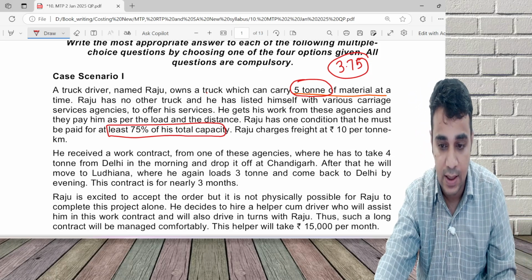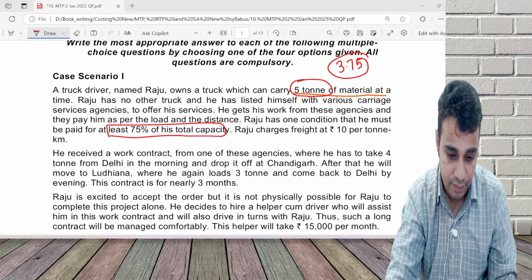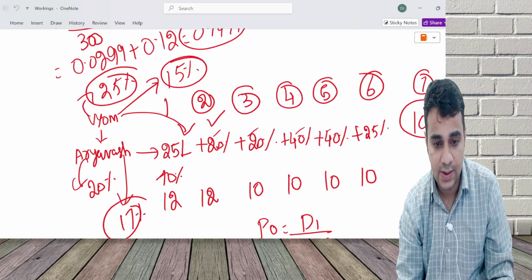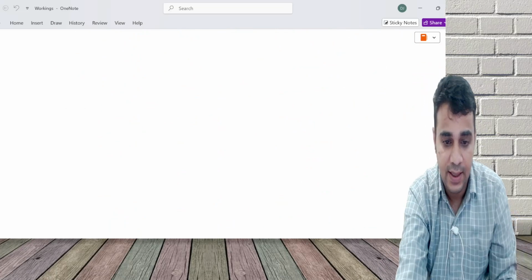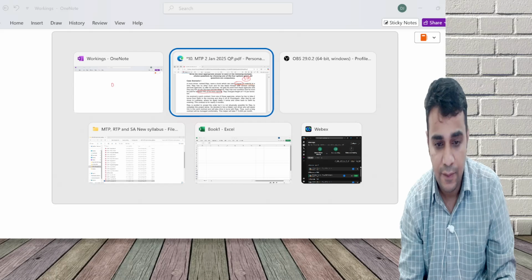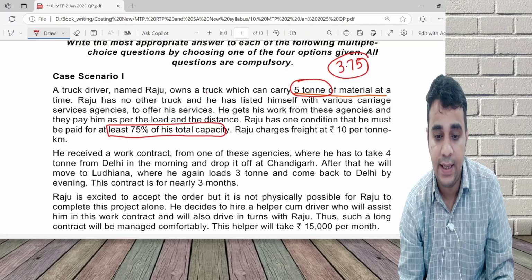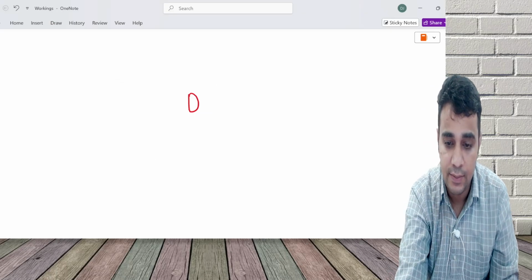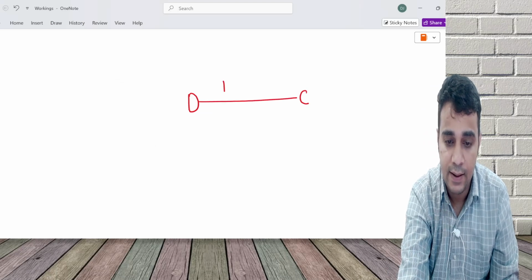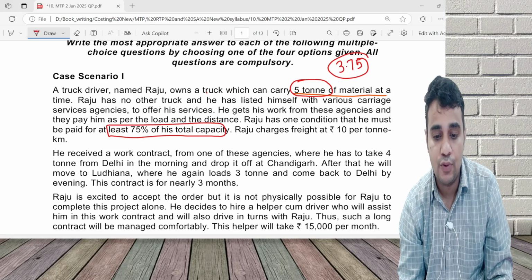The contract terms are like this. From Delhi, I have to move to Chandigarh, carrying 4 tons. From Chandigarh, I'll move to Ludhiana.